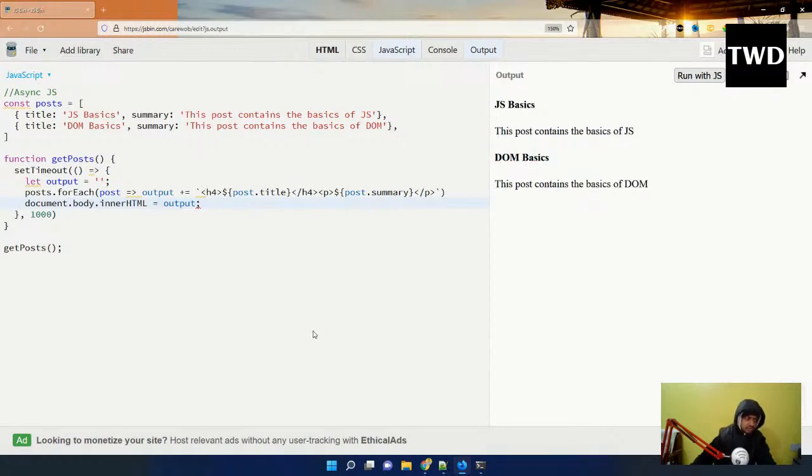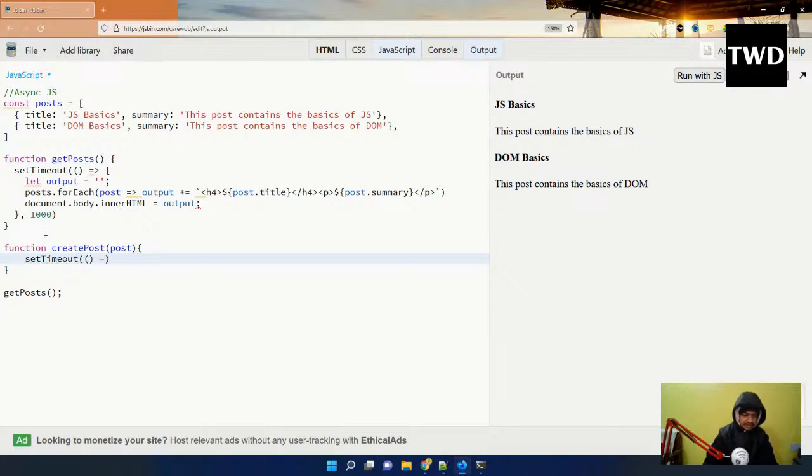So this is normal. Now I'm going to have another function, createPost, and in it a setTimeout.